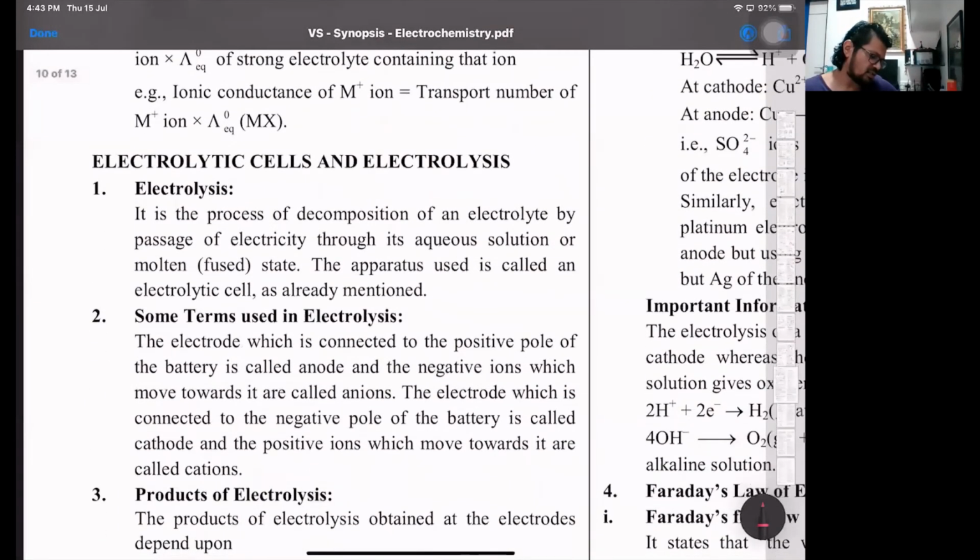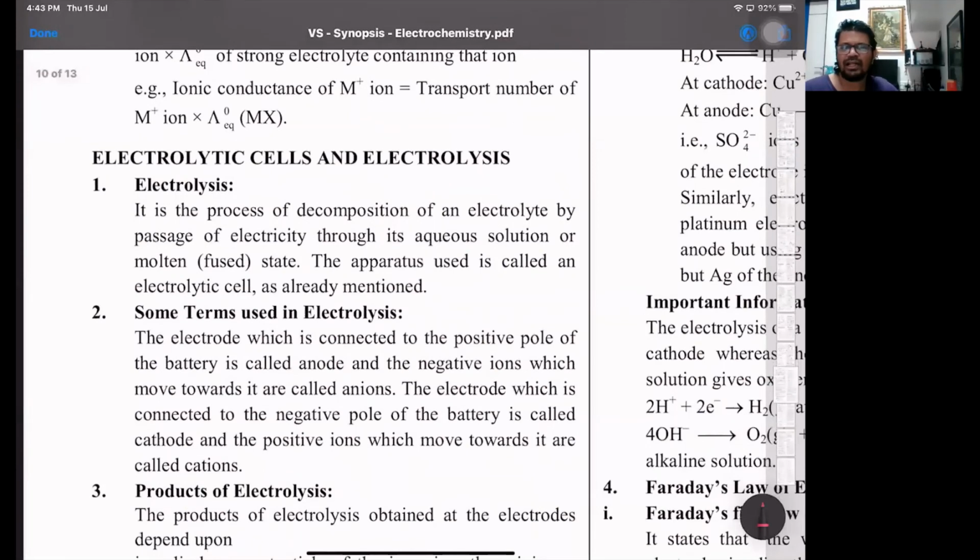When coming to the cells, electrolysis. Electrolysis is basically, we all know, you have an external battery from where current is being drawn and a non-spontaneous redox reaction is made to take place. So that's basically electrolysis. If you take fused or molten NaCl, then sodium metal is deposited at the cathode, where sodium ions undergo reduction, and chloride ions undergo oxidation at the anode to liberate chlorine gas.